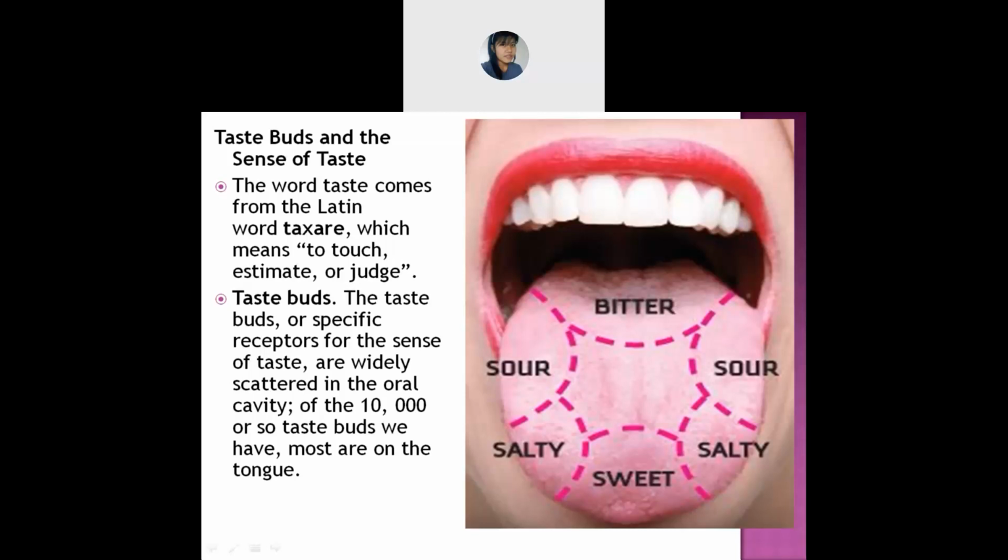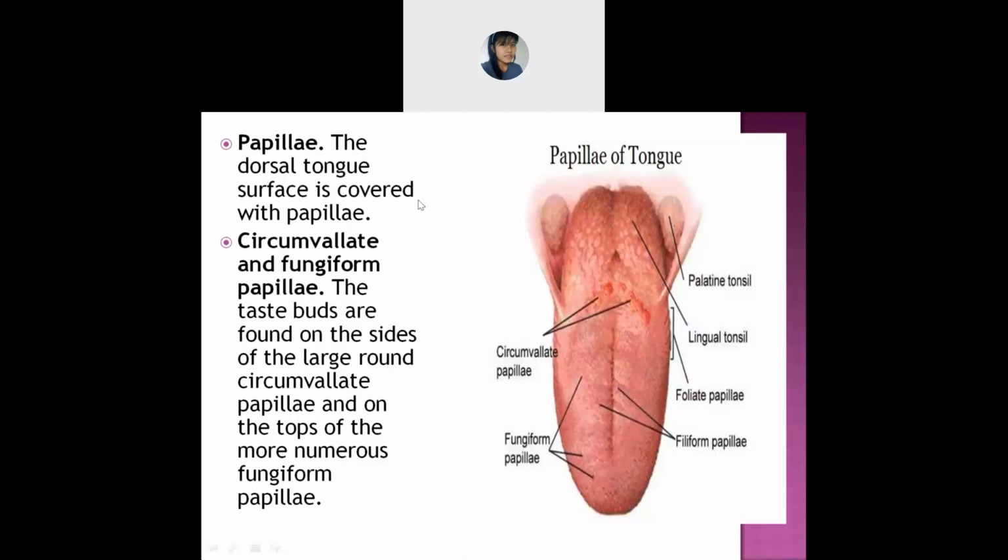Okay, let us move on. Next is papilla. Papilla of the tongue, this one. So the papilla, where do they lie? They lie in the dorsum of the tongue, which is in the surface area.